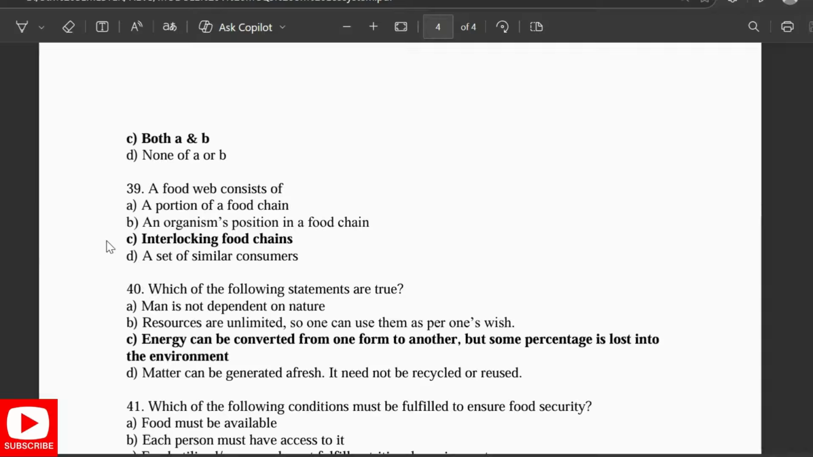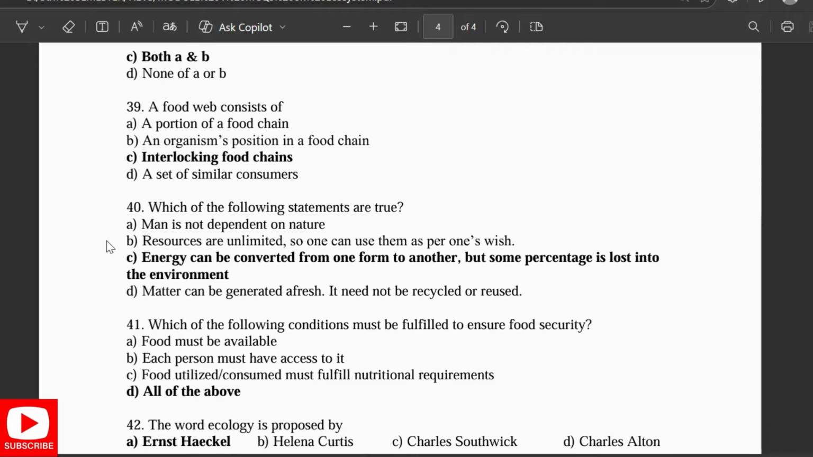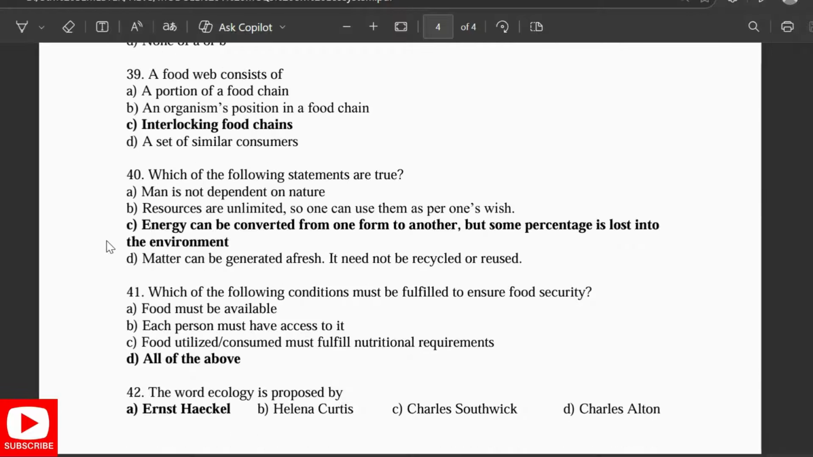A food web consists of interlocking food chains. Which of the following statements is true? Energy can be converted from one form to another, but some percentage is lost into the environment. Which of the following conditions must be fulfilled to ensure food security? So food must be available, each person must have access to it, food utilized or consumed must fulfill nutritional requirements. The word ecology is proposed by Ernst Haeckel.